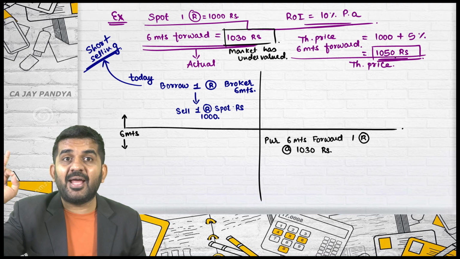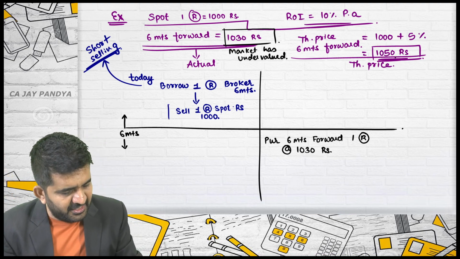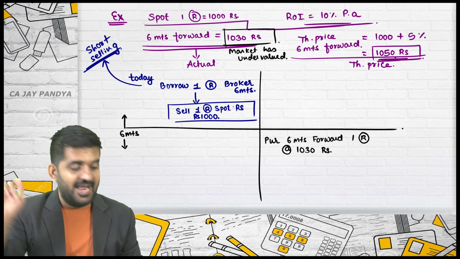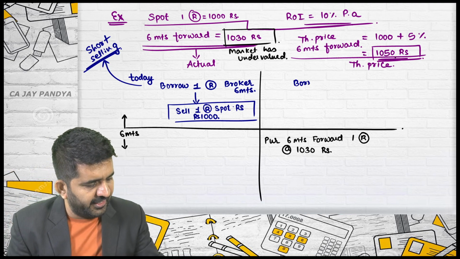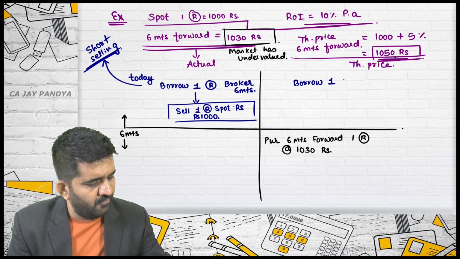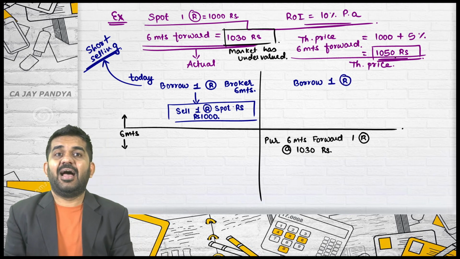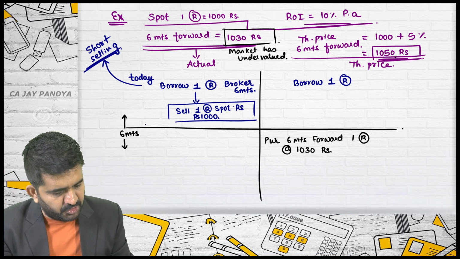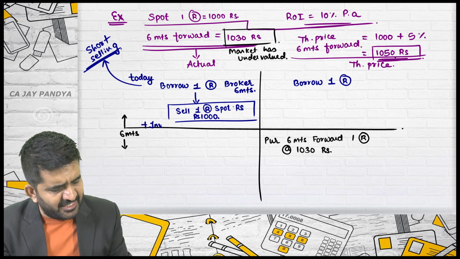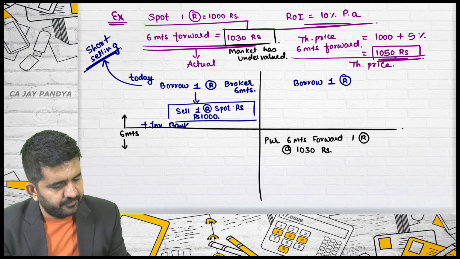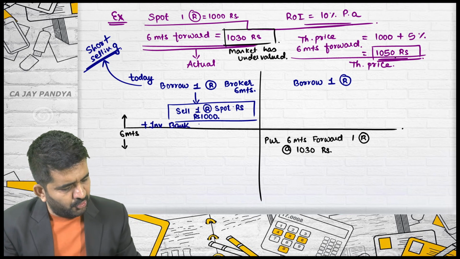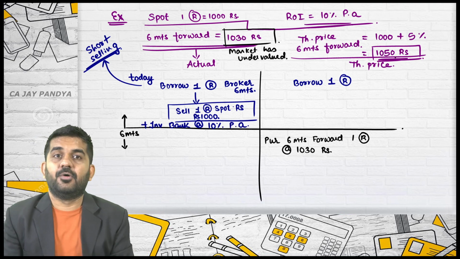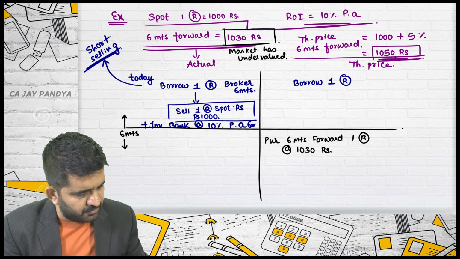So what you are having today? Rupees 1000 and a borrowing of one Reliance. Is it alright? What I will be doing with this 1000 rupees? Invest in bank at the rate of 10% per annum, but for 6 months only.